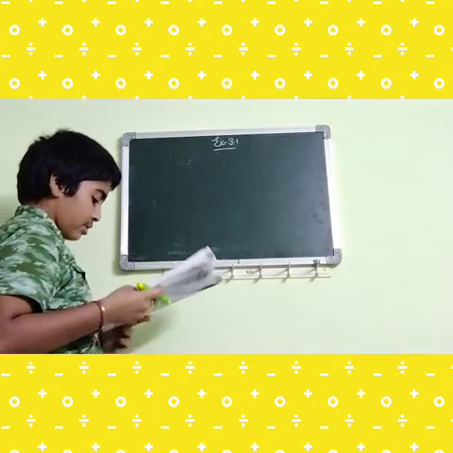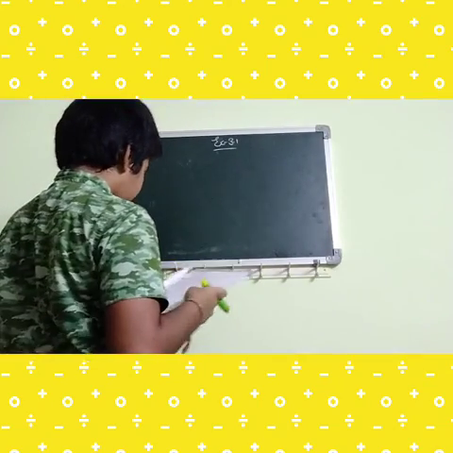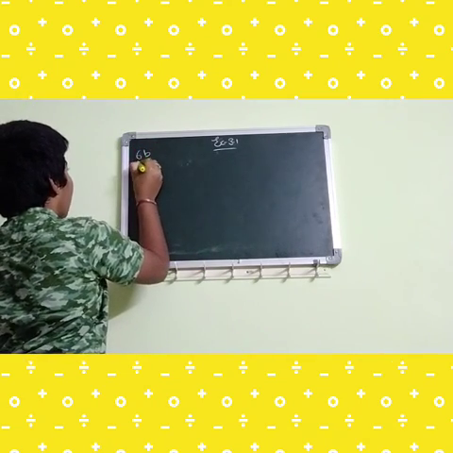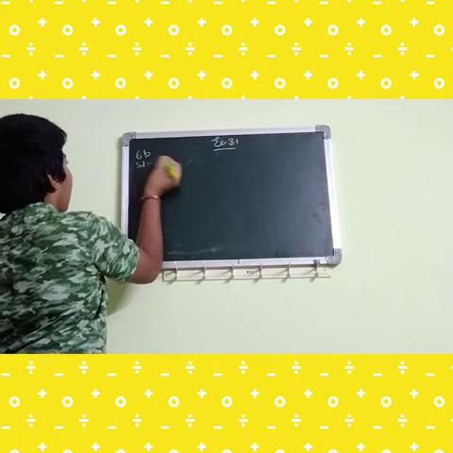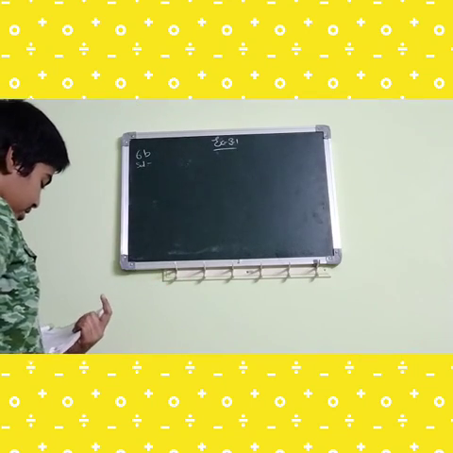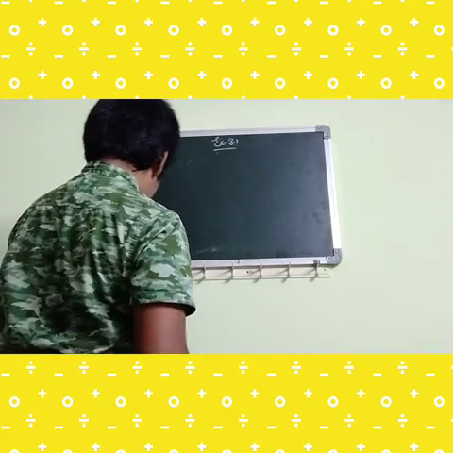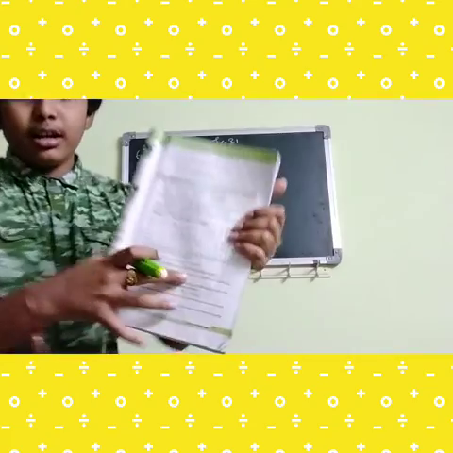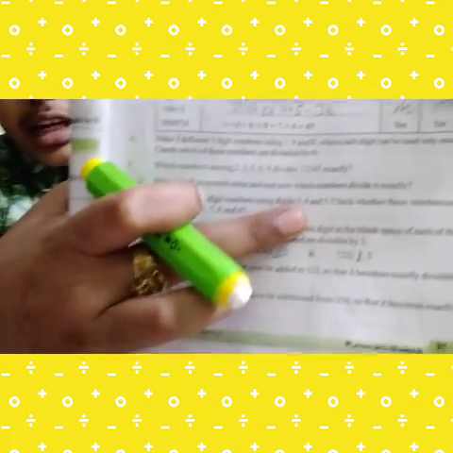We should check. So let's write the sum. Okay. So now let's form the different 2-digit numbers. Here the given digits are 3, 4, 5.